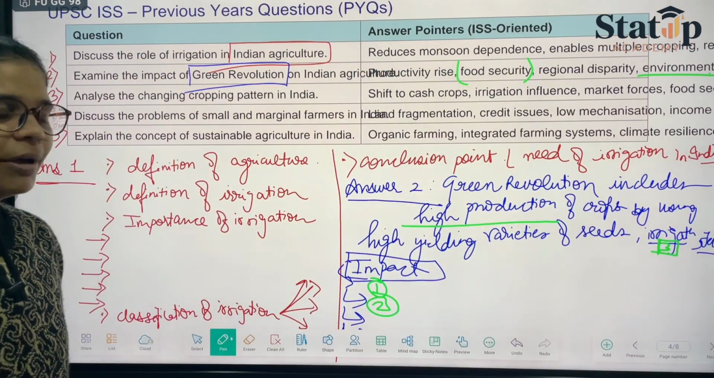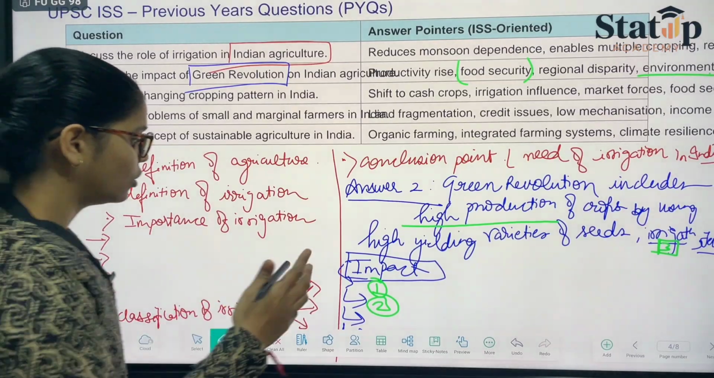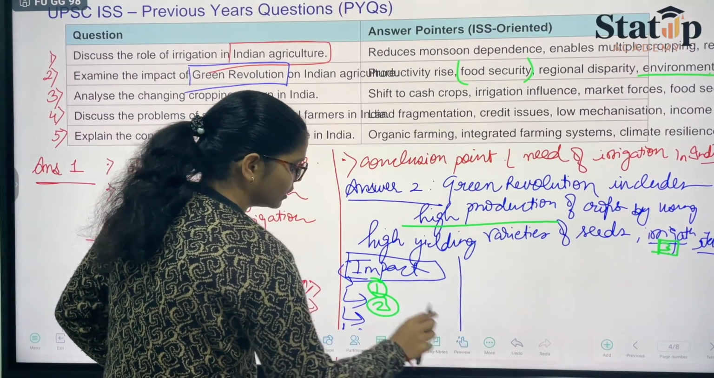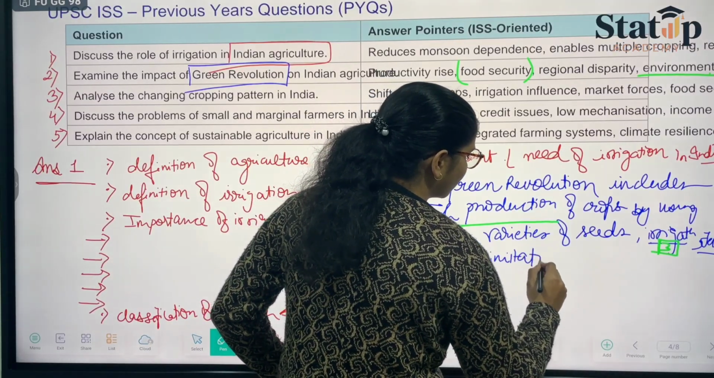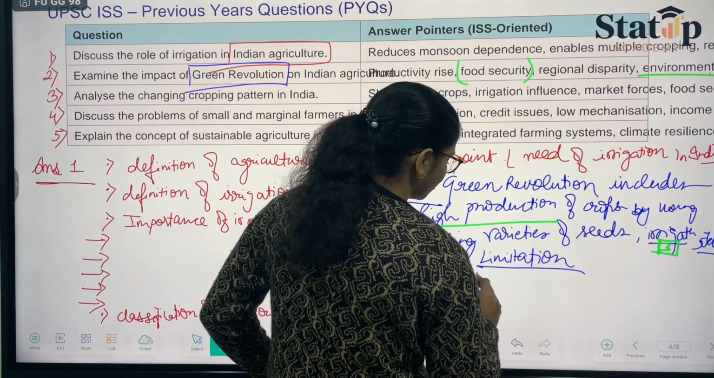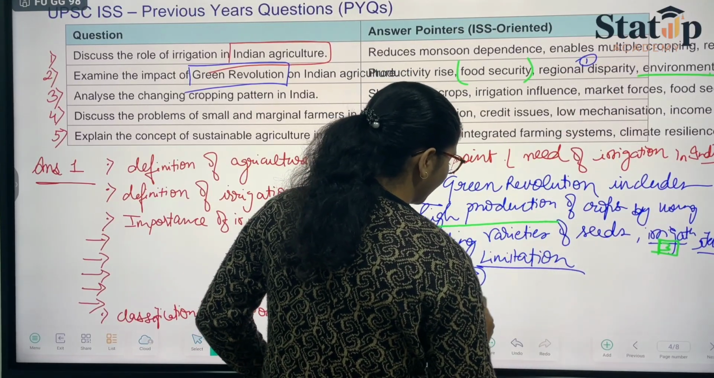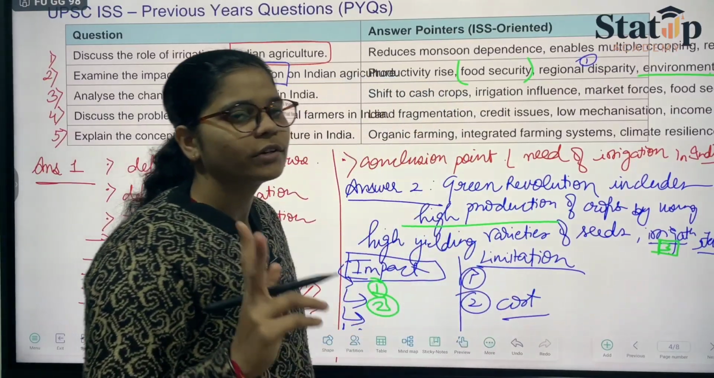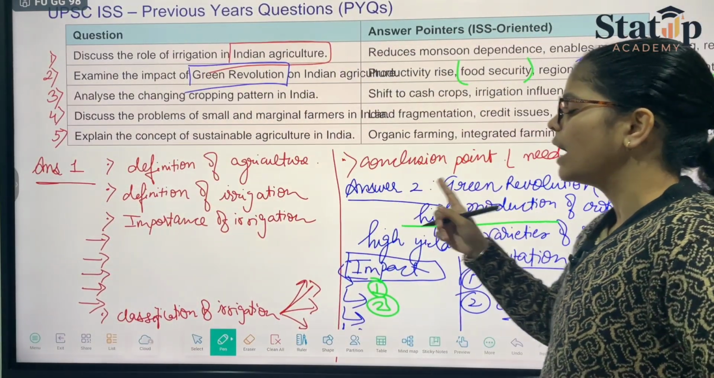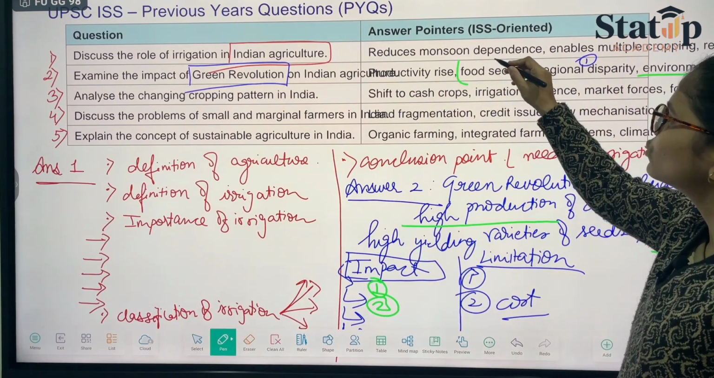Like this you can mention. Then they say regional disparity. Okay. Another thing that you can mention is its limitations. So limitations could be one, regional disparity, and second one would be cost. So two things were the limitations of the Green Revolution, and impacts were what we have discussed, that food security was